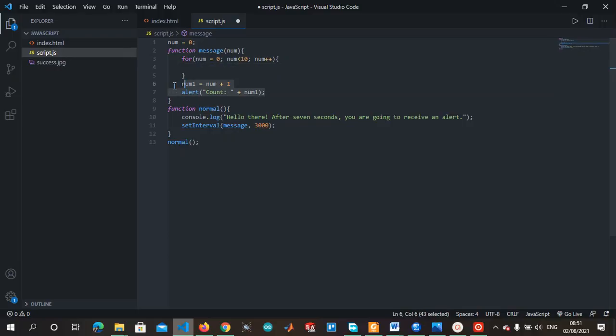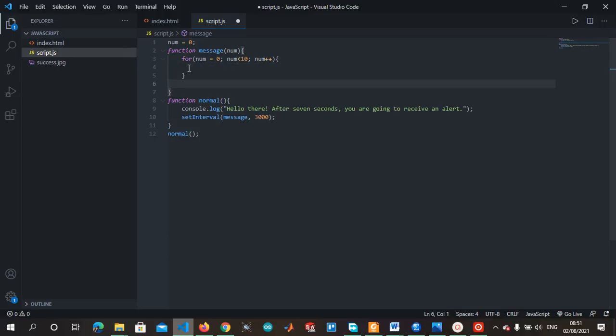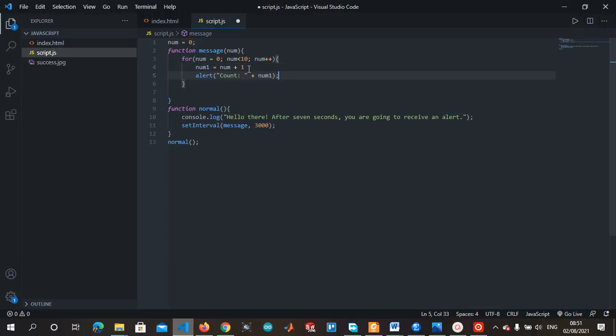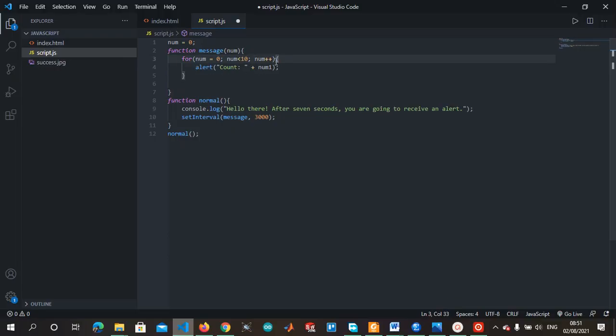We have to do this, and we have to eliminate this one. You alert num. I think this sounds better.